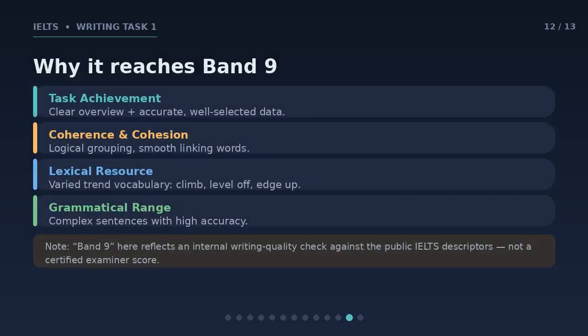Why does this reach Band 9? Task achievement: a clear overview plus accurate, well-selected data. Coherence: logical grouping and smooth linkers. Lexical resource: varied trend vocabulary, such as climb, level off, edge up. And grammatical range: complex sentences written with high accuracy.